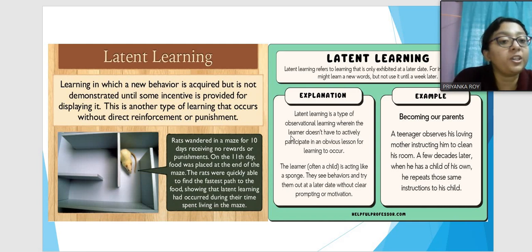It is a type of observational learning where the learner does not have to actively participate in something, but will show the learned behavior at some time later.